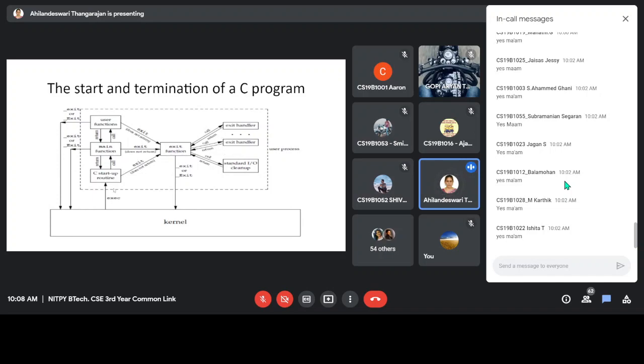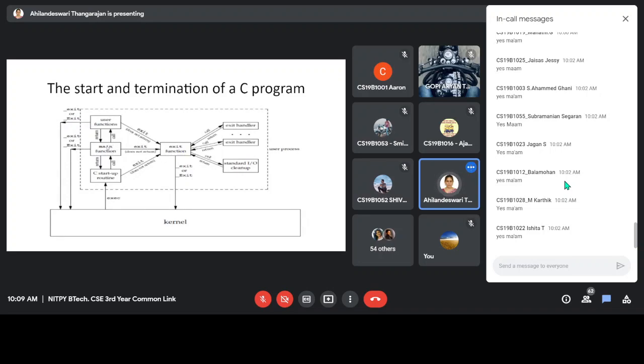So I am telling again, when you are executing the program, the kernel calls the startup routine by executing the exec system call. The startup routine performs some initialization, meaning it collects the command line arguments and the environment variables from the kernel for your program. Then it invokes the main program.